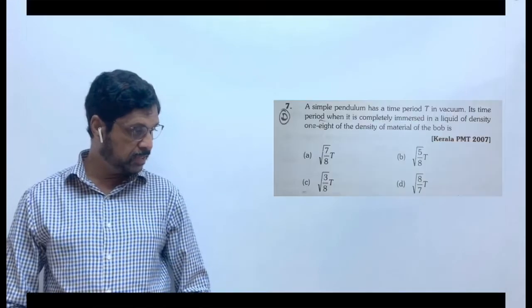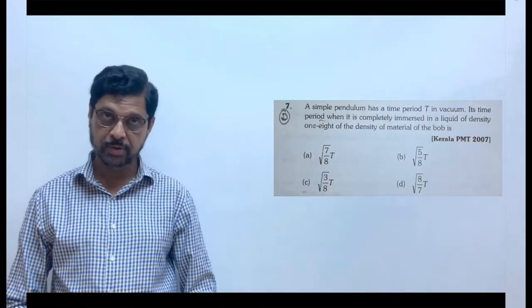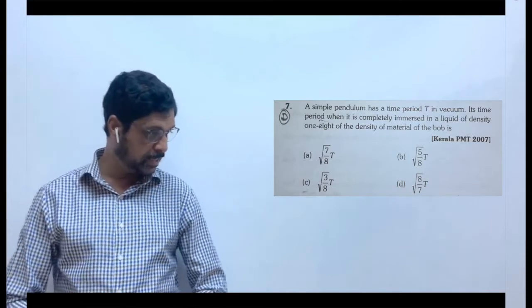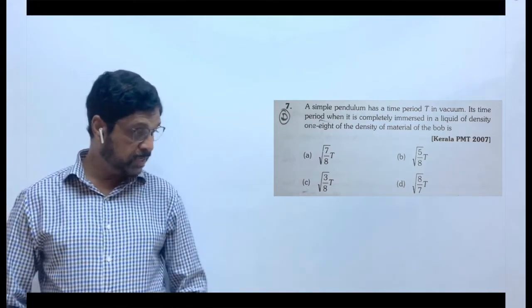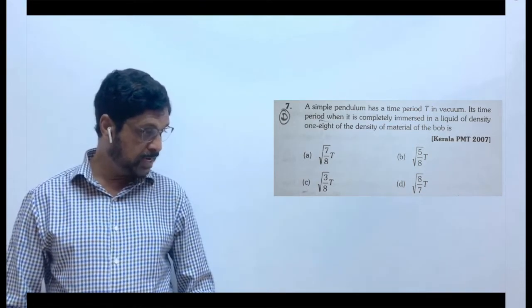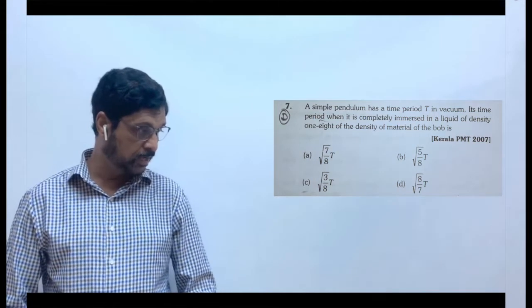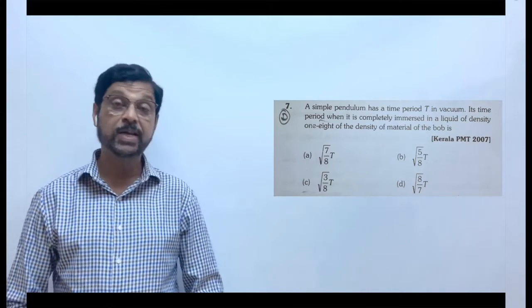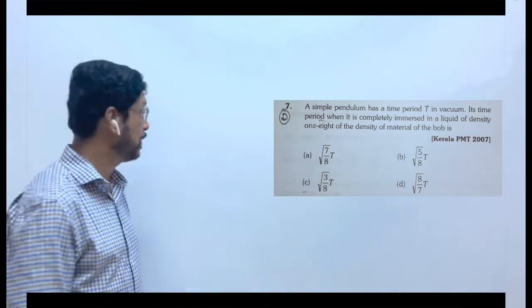A simple pendulum has time period T in vacuum. वैक्यूम में जब रखा है सिंपल पेंडुलम तो उसका टाइम पीरियड है T. Its time period when it's completely immersed in a liquid of density 1/8 of the density of the material of the bob. Okay.